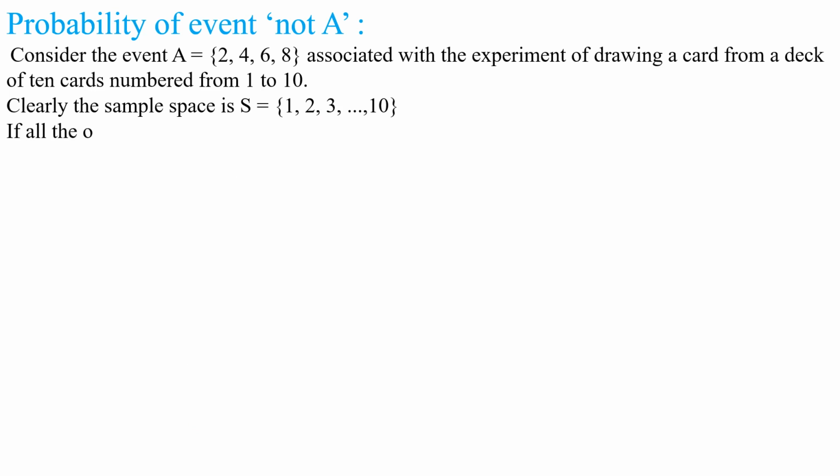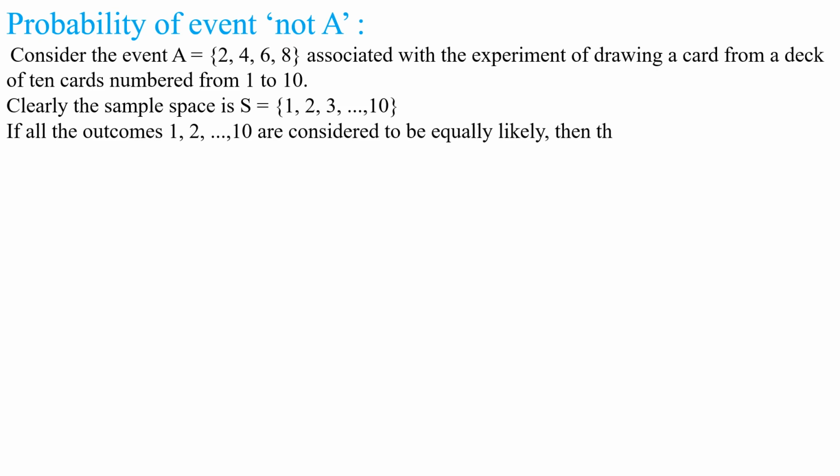If all the outcomes 1, 2, 3 and so on 10 are considered to be equally likely, then the probability of each outcome is 1 by 10.